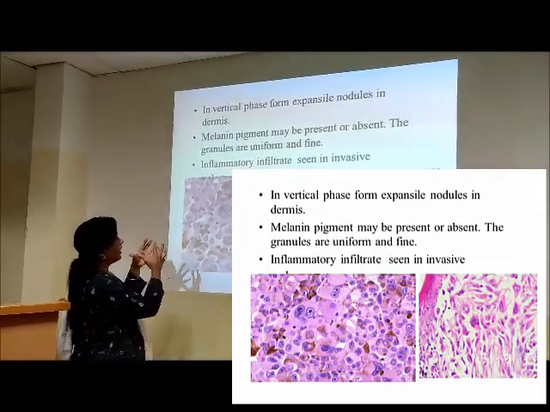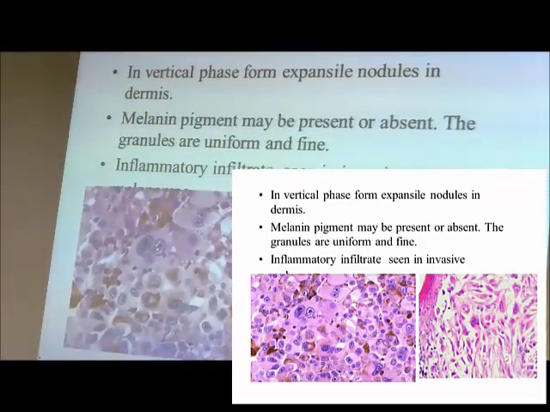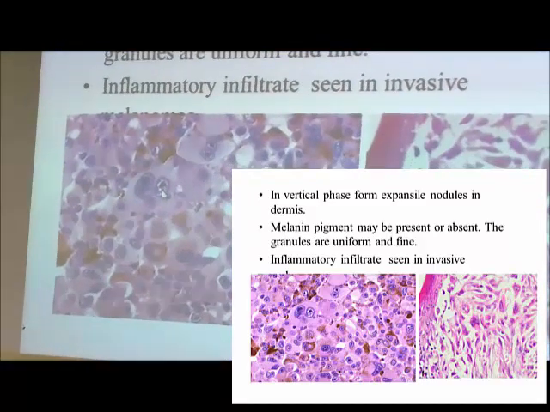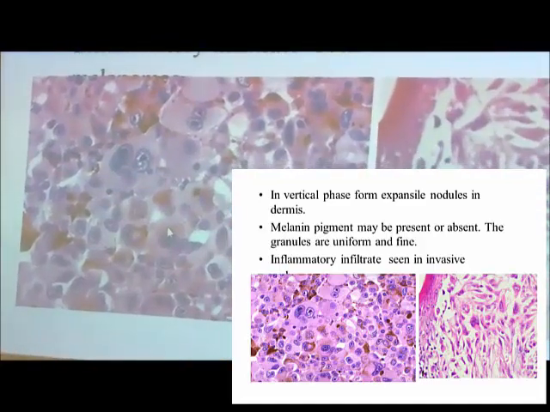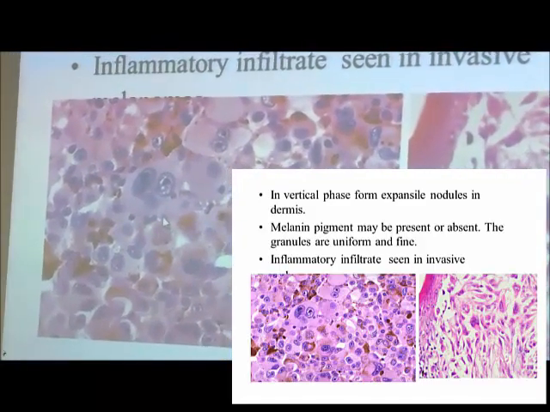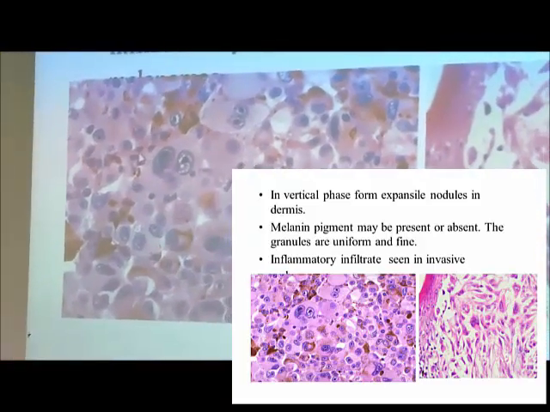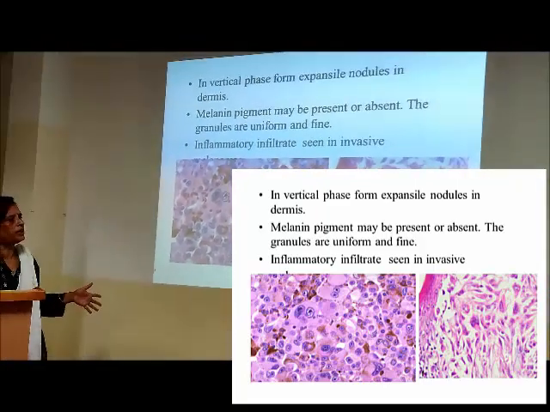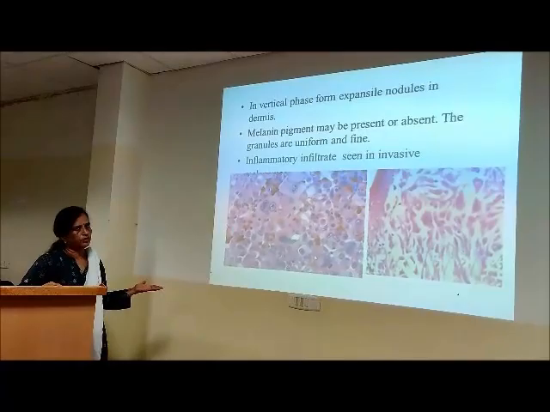Anisonucleosis. See? Anisonucleosis. Prominent nucleoli. Lot of pigment, because these cells are producing pigment. So melanin pigment is absent only in amelanotic melanoma. If we get this microscopic picture without any melanin pigment, that becomes amelanotic. Of course, we have to go with the markers to confirm it is melanoma.